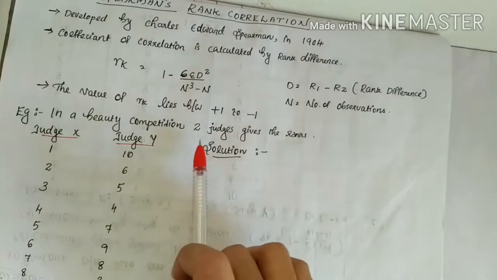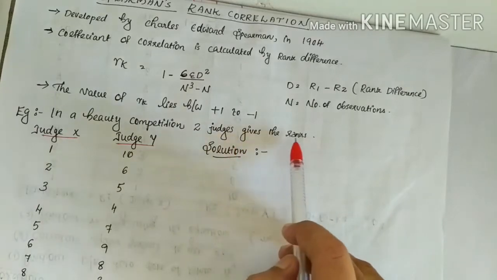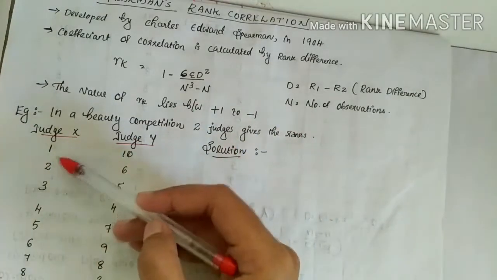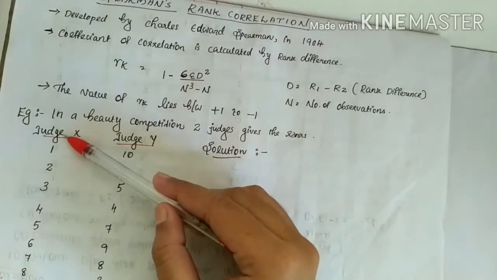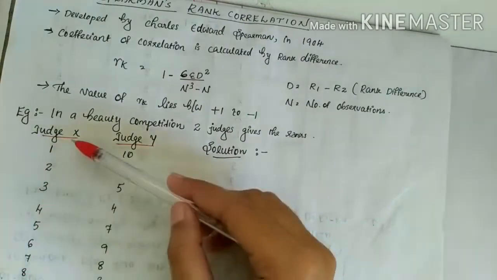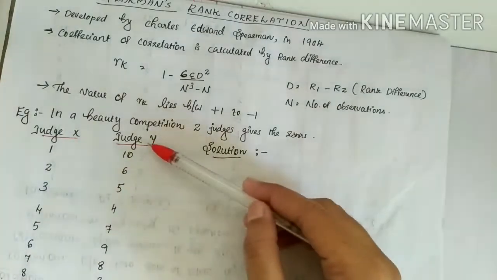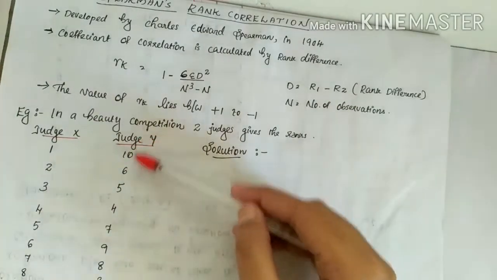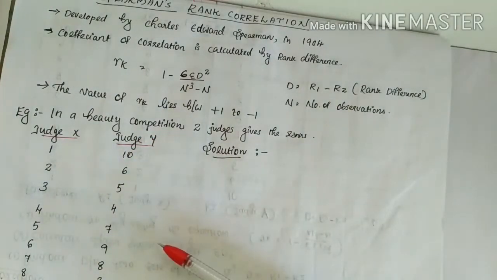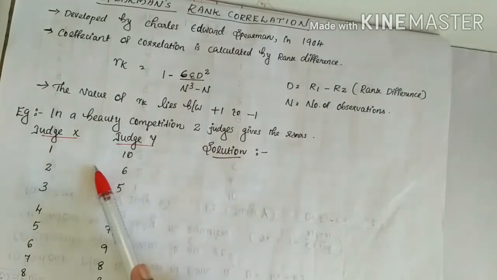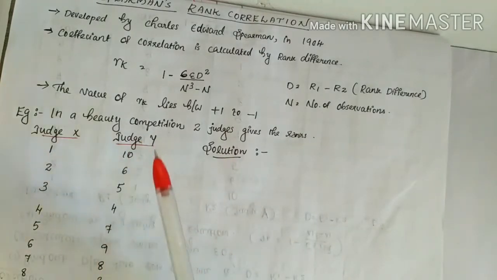In a beauty competition, two judges give ranks. The first data shows the ranks of judge X and the second data shows those of judge Y. How do we find the rank correlation between judge X and judge Y?